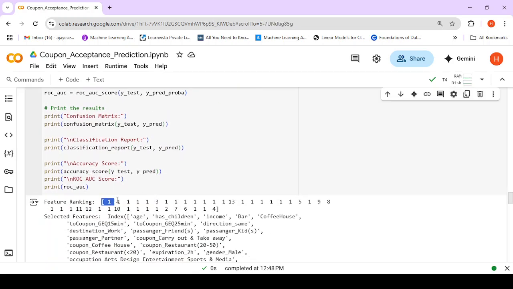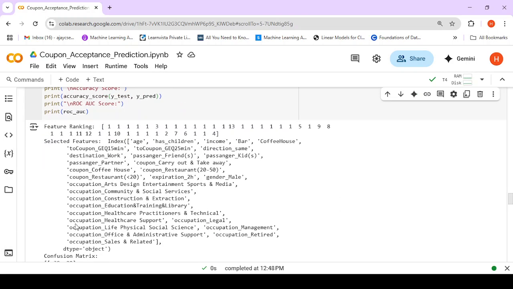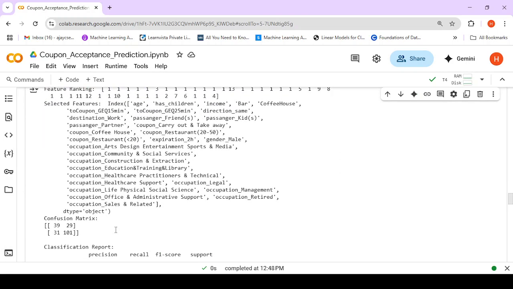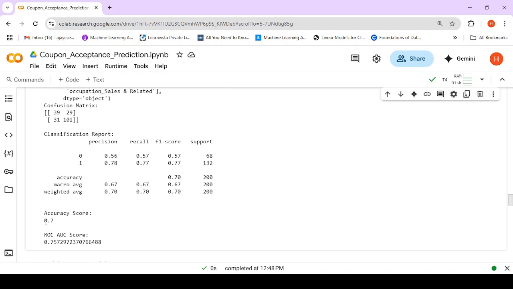These are the feature rankings, and these are finally the first 30 features that get selected, and with that we have an accuracy of 0.7.